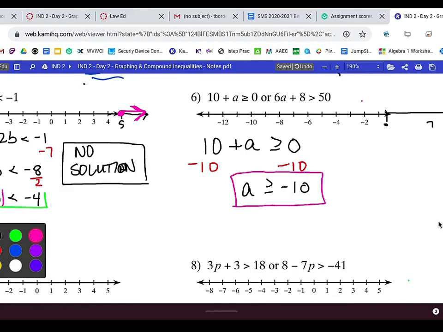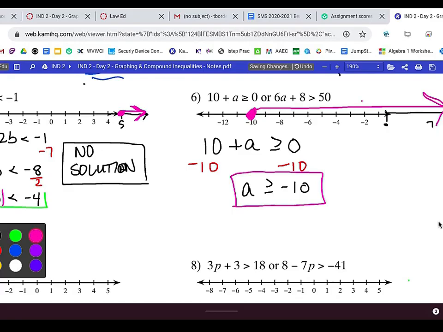It's an or, so I'm going to graph this one. And at the negative 10, open or closed? Closed. Good, because it's an or equal to. And it's all a's greater than negative 10. So that means we go this way forever and ever until we run out of screen. Okay?